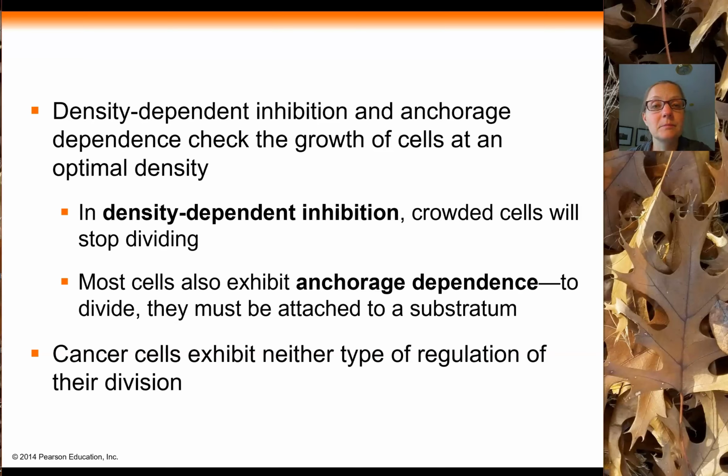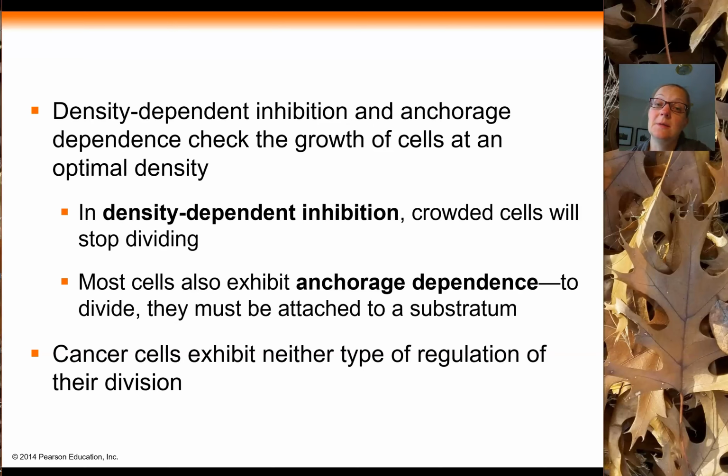They stop. Most cells also need to be stuck to something to feel safe enough to divide. This is anchorage dependence. So typically when we plate the cells at the bottom of the culture vessel, we'll add something sticky to the bottom to help them stick to the surface of that culture flask so they feel comfortable and can go through division. Typically we'll use something like a sticky amino acid like lysine, or maybe something as simple as gelatin. Coat the bottom of our dish with gelatin, and that helps the cells to stick a little bit better so that they can go through division.